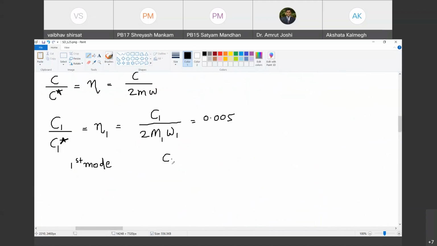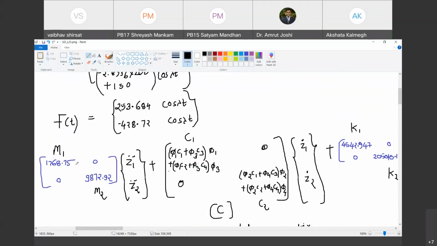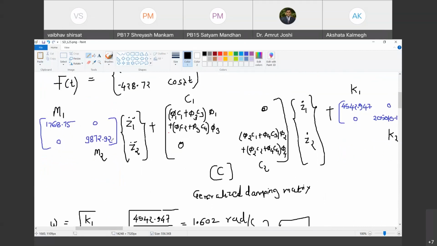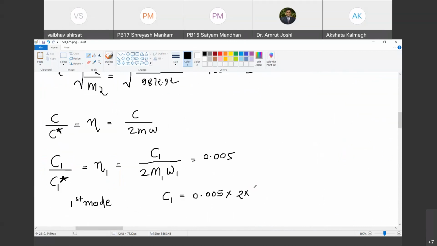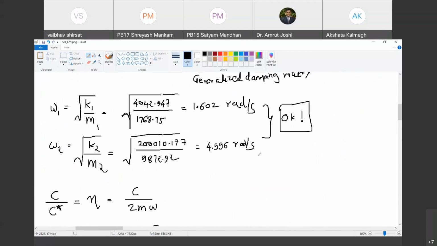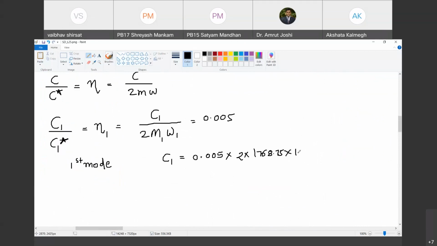So C1 is equal to 0.005 multiplied by 2 multiplied by M1, which is 1768.75, multiplied by omega 1. What is the value of omega 1? Omega 1 is 1.602.